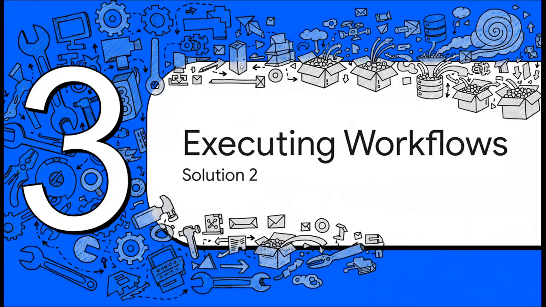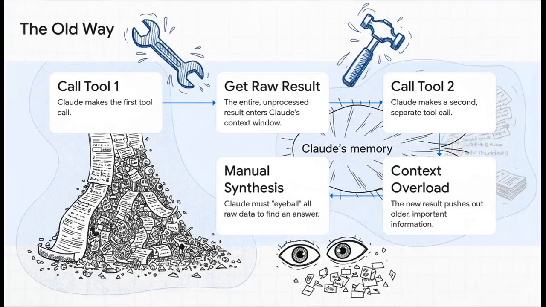Okay, so we found the right tool. That's a huge step. But what happens when a task is more complex? When it needs multiple tools and it's creating tons of data along the way? Well, the old method is just painfully inefficient. The AI calls a tool, and this huge raw result, maybe a giant log file, comes back and clogs up its memory. Then it calls another tool, and another massive result comes in and shoves the old information out. The poor AI is left just trying to eyeball all this raw data to piece together an answer.